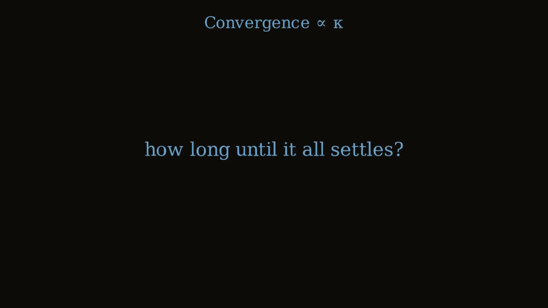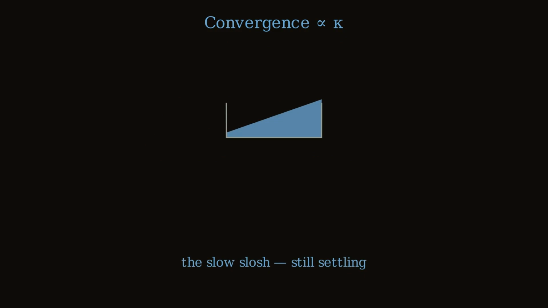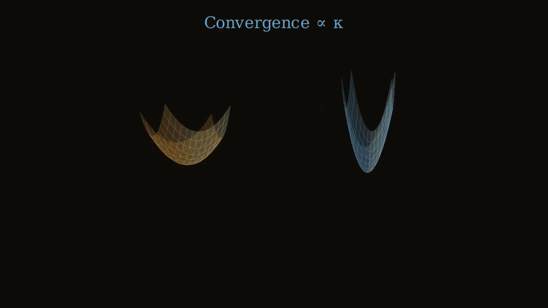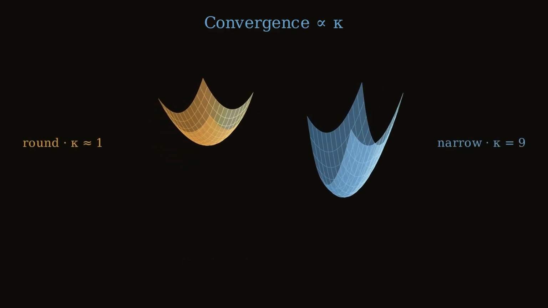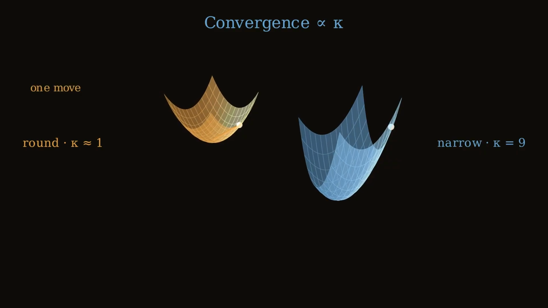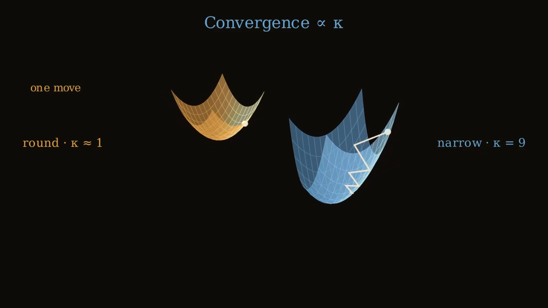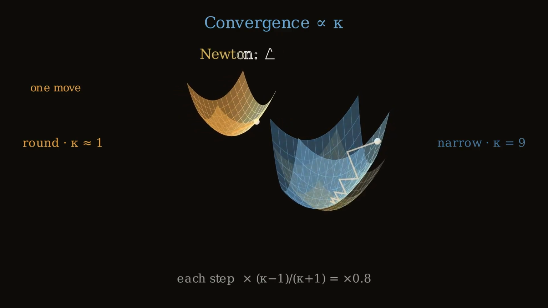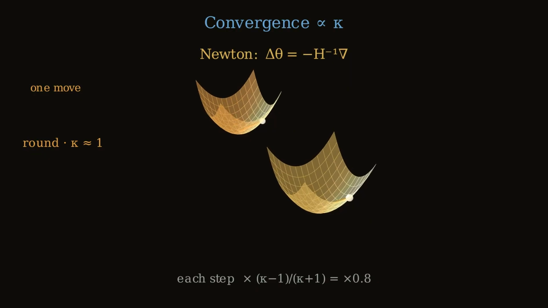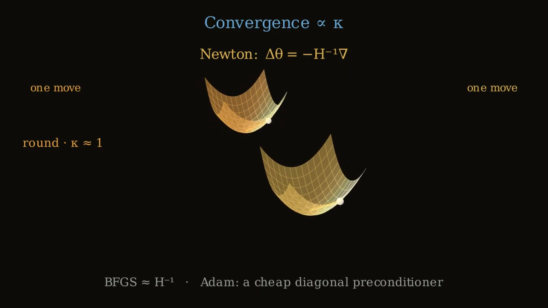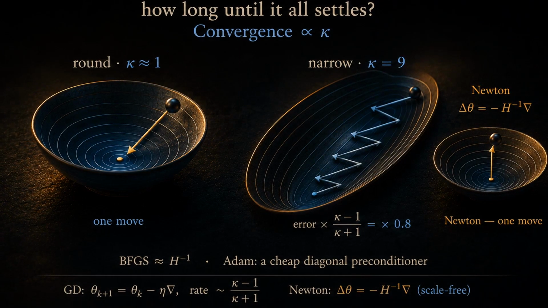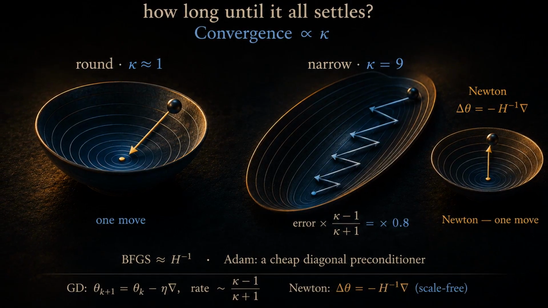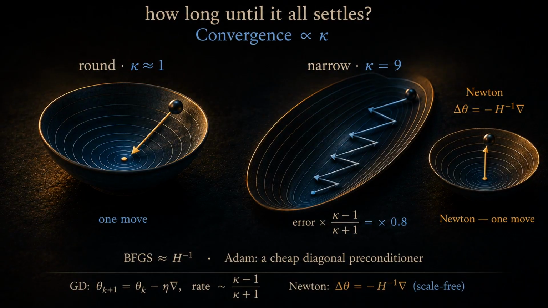An optimizer working this shape is gated by the slowest mode. Plain gradient descent shrinks the error by the condition number minus 1, divided by the condition number plus 1, each step. So a long tray crawls, sloshing back and forth across the narrow way while it inches down the long one. The cure is to stop walking and reshape. Newton's step multiplies by H inverse, it rerounds the tray into a cup and settles in one move. BFGS approximates that. Adam is a cheap version that rescales each direction on its own.